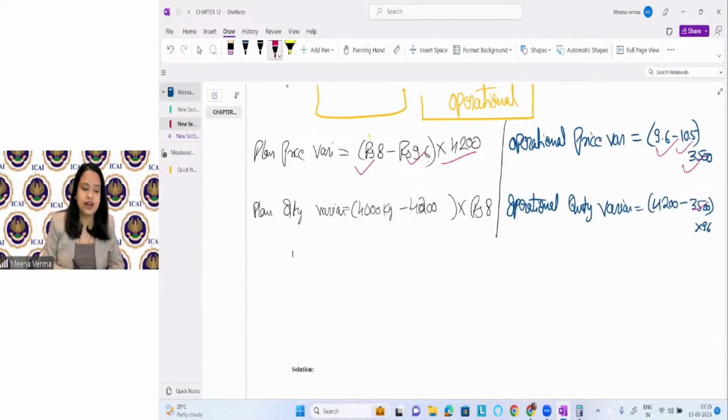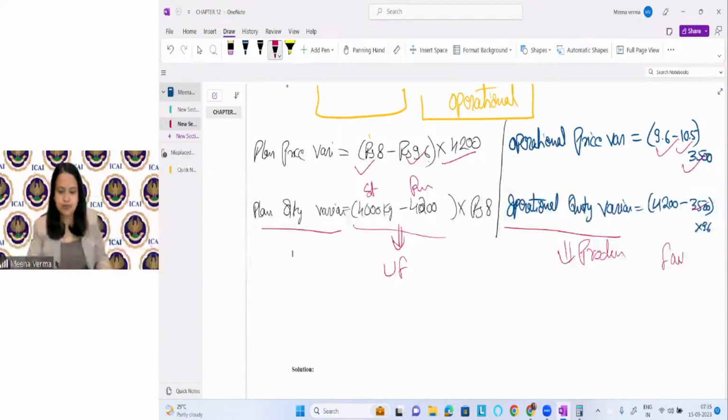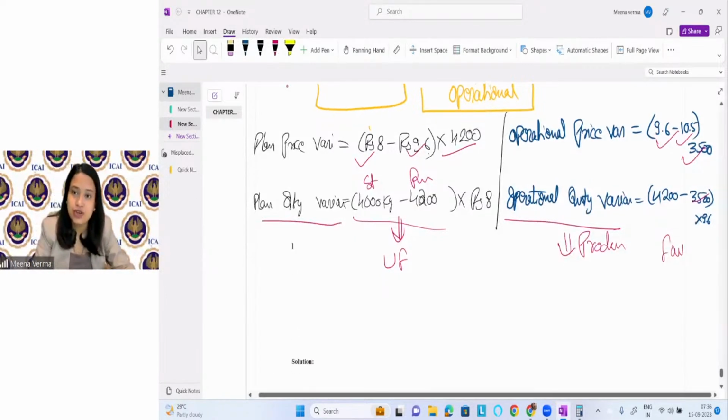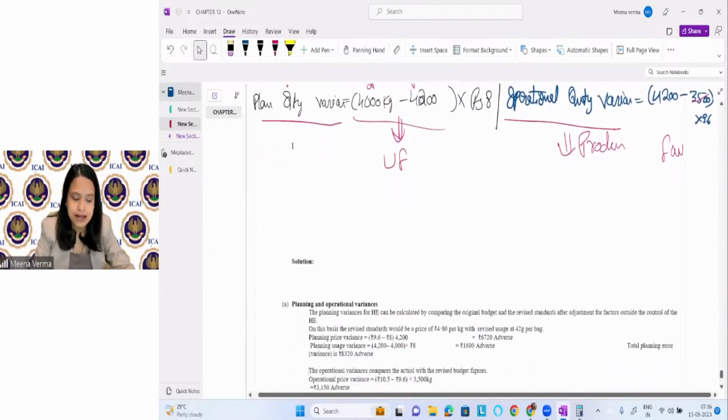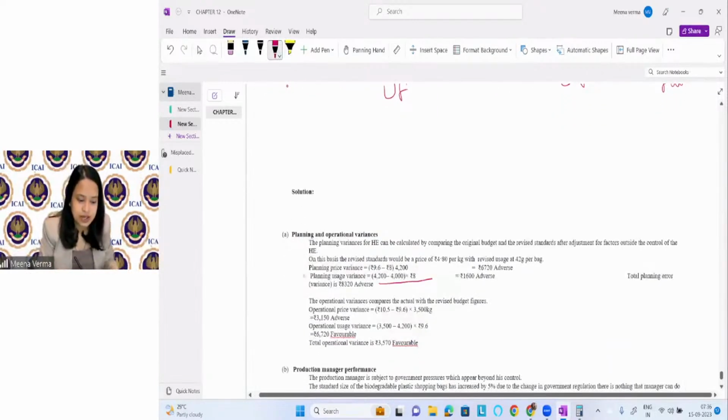But here we have classified how much is the responsibility of the strategic level manager and how much is the responsibility of the production manager. Only this much is the responsibility of the production manager. The remaining responsibility is of the strategic level manager. You can see here, this was your standard, this was the revised standard. You can see it is unfavorable, and I can see this is favorable. So the production manager is giving you favorable variances and the planning manager is giving you adverse variances. So this variance is coming as adverse, and this variance is coming as favorable.